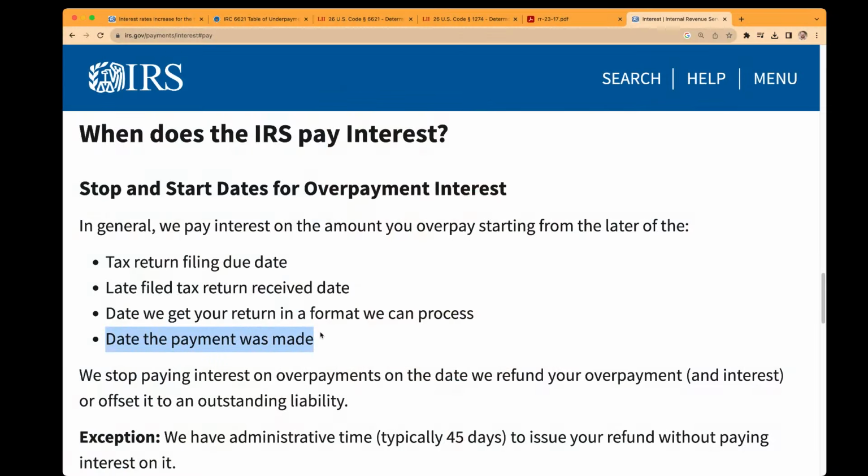So in most cases, if you're owed a refund on a return, and the IRS takes longer than 45 days to issue you that refund, then you could be looking at some interest on that refund.